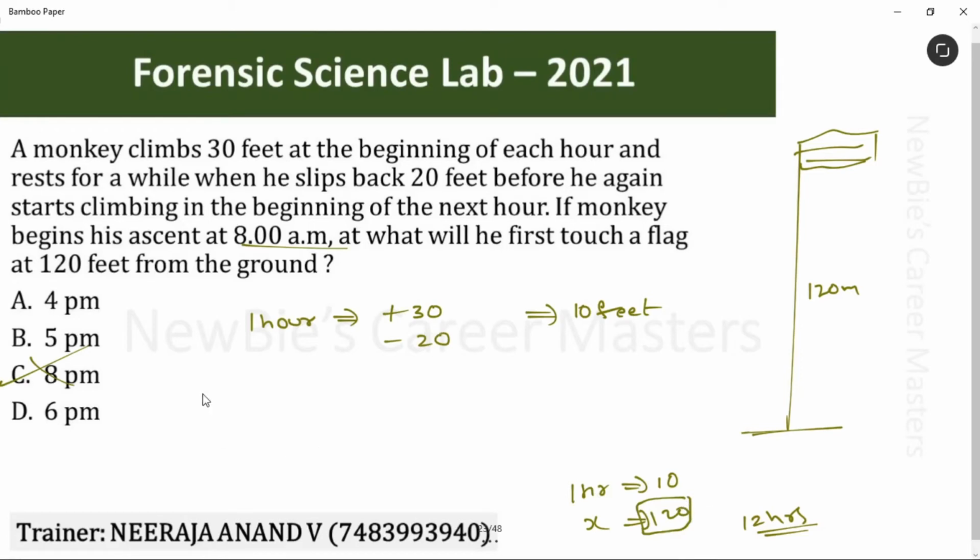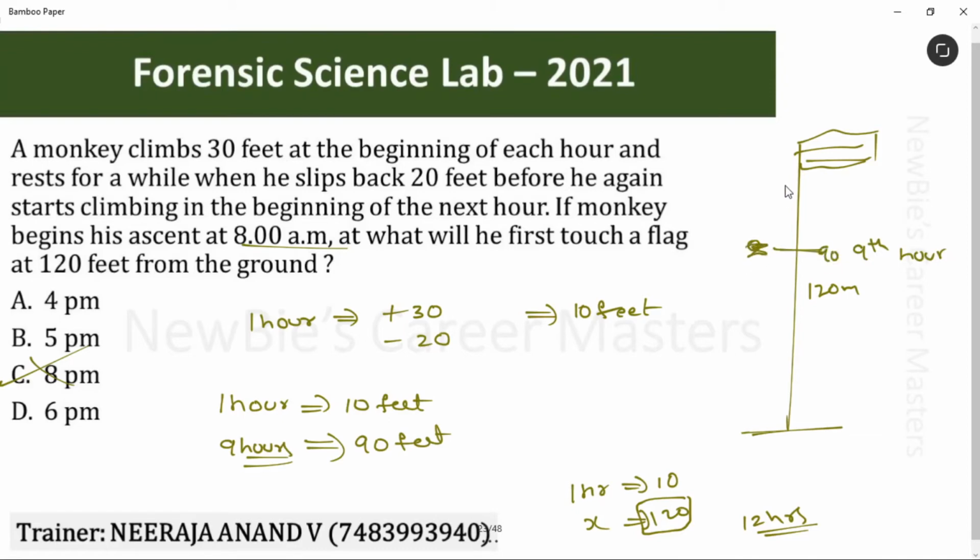See, what I'll do is, we know every hour it climbs 10 feet. Instead of taking 120 feet here, I'll take 90 feet. How many hours? 9 hours. The meaning of this is, exactly at the 9th hour, the monkey is here, at the 90th foot. How many feet are left out? 30 feet is left out.